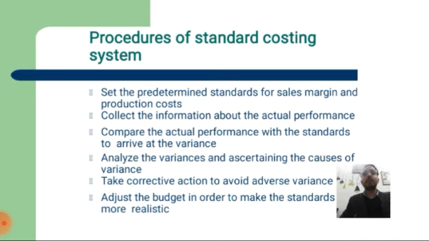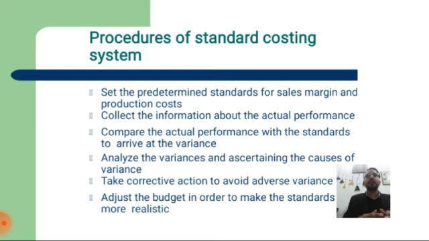Second, collect information about the actual performance. Third, compare the actual performance with the standard to arrive at the variance. Fourth, analyze the variance and the causes of the variance. Fifth, take corrective action to avoid adverse variance. And sixth, adjust the budget in order to make the standard costing more realistic.